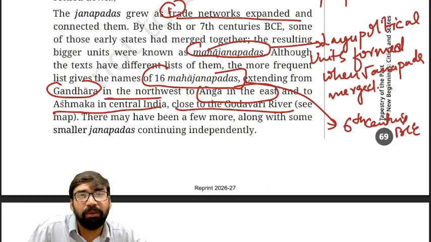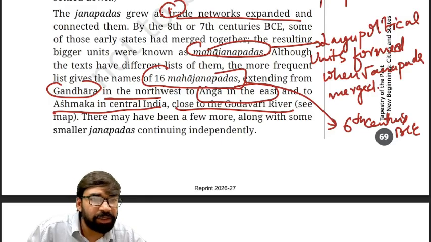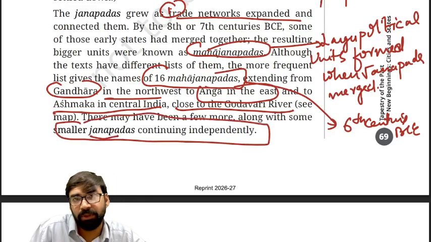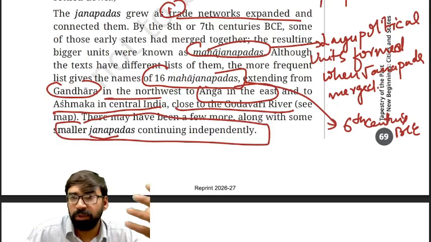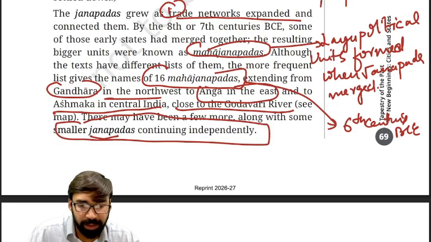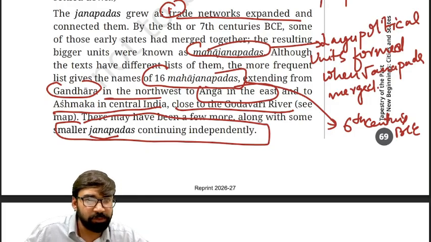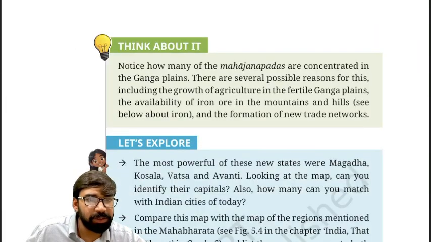Clear? And some smaller Janpads continued independently. They continued their political life independently. So let's talk about the major Mahajanpads.